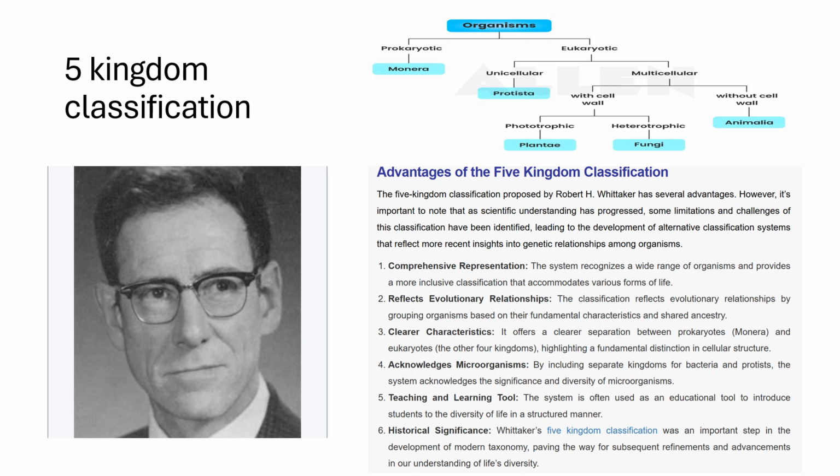Their cells do not have a cell wall, and that forms the group Animalia. Then there are organisms with the cell wall, so they can be phototrophic, such as the Plantae. All the plants come into that, so they are phototrophic, they can synthesize their own food, and they can be